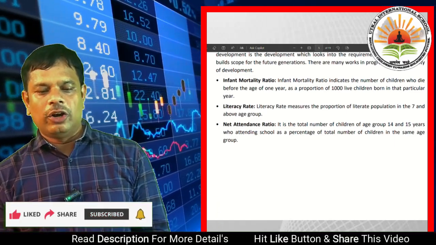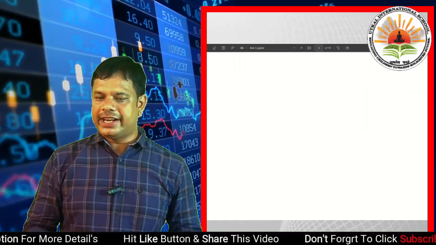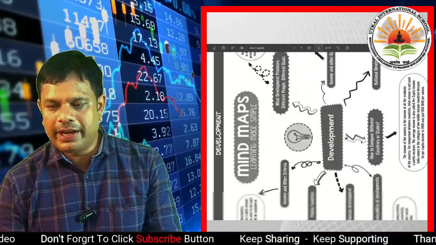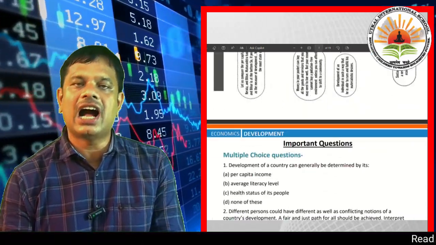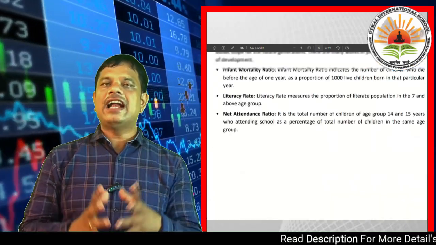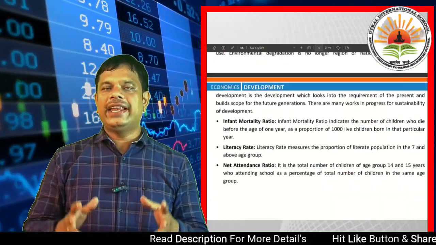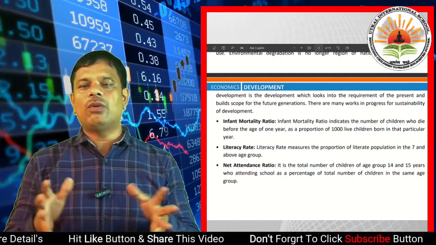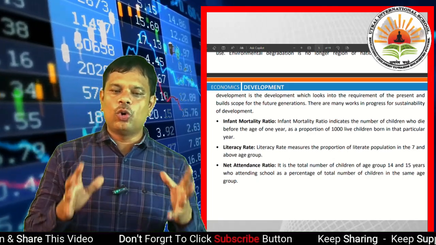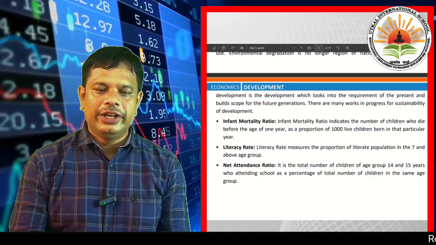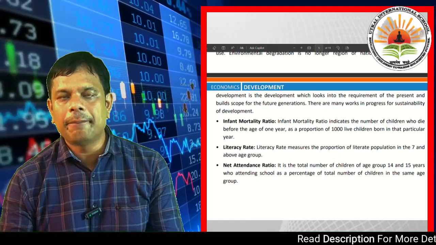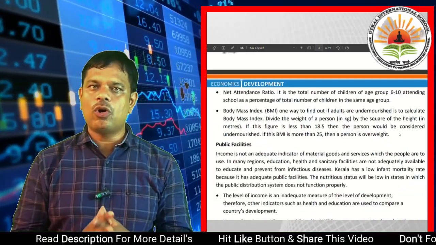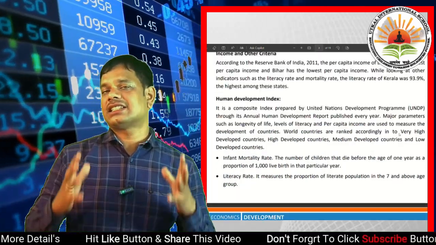They added longevity of life, level of literacy and per capita income, 3 points for calculating developed and undeveloped countries, and as per that rank they divided countries into 4 groups. One is very high developed countries, second is high developed countries, third is medium developed countries and fourth is low developed countries. And the human development index covers infant mortality rate, literacy rate, net attendance ratio and body mass index.